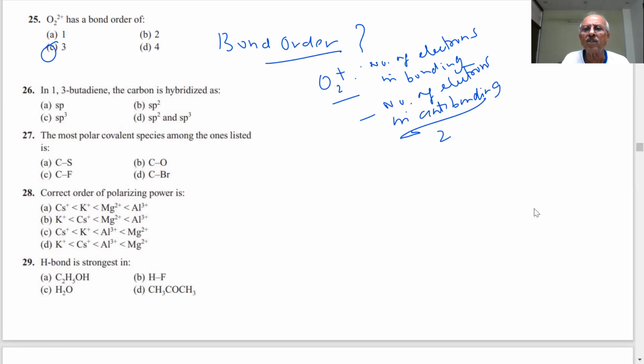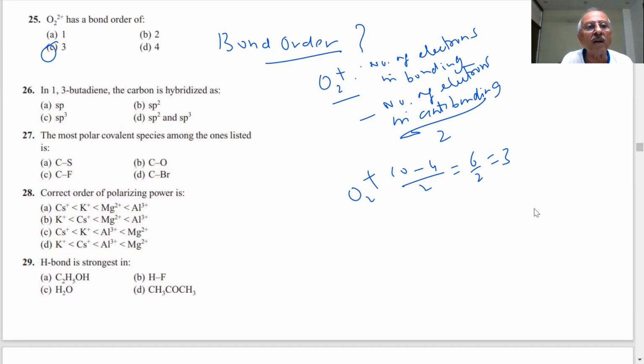So how many electrons are there in the bonding? In bonding 10. 10 minus 4, divided by 2, 6 by 2, 3. Okay. Next question.